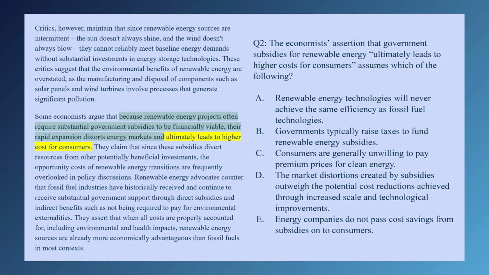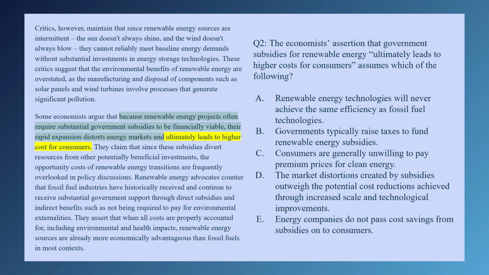So if we negate D and the distortions do not outweigh potential cost reductions, then our conclusion no longer follows from the evidence, because those subsidies would be leading to increased scale, and even though they're distorting the market, that doesn't lead to higher cost for consumers.